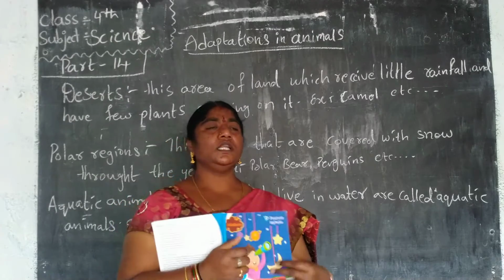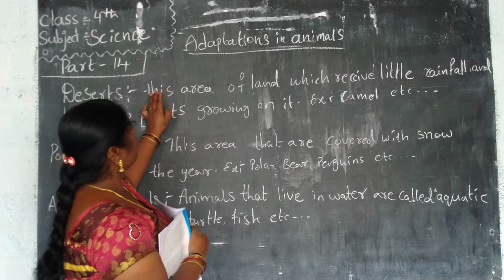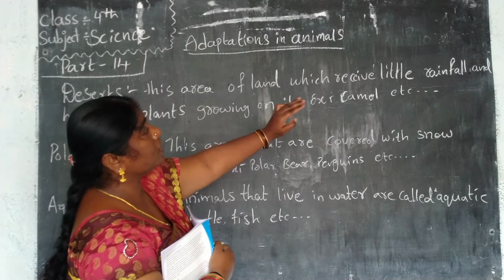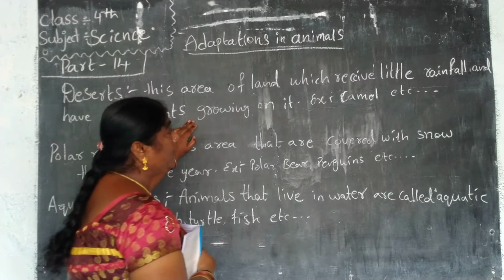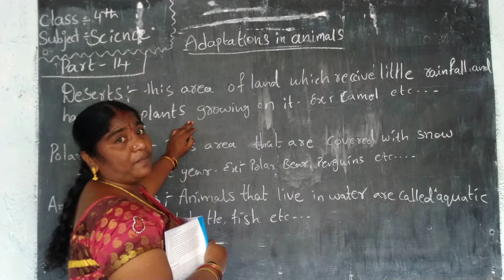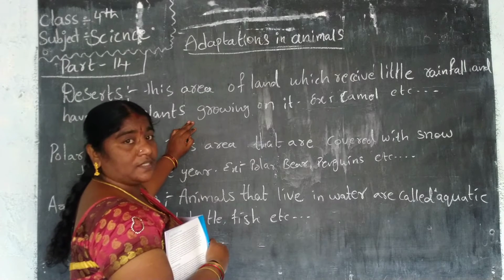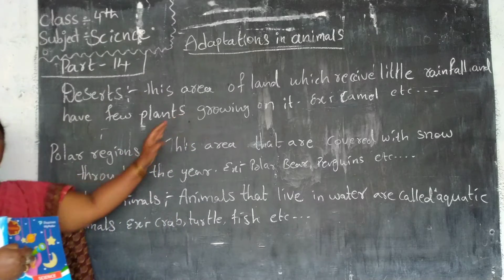Now we have to learn about desert animals. A desert is an area of land which receives little rainfall and has few plants growing on it. Examples: camel, also called desert sheep, which is another name for camel.